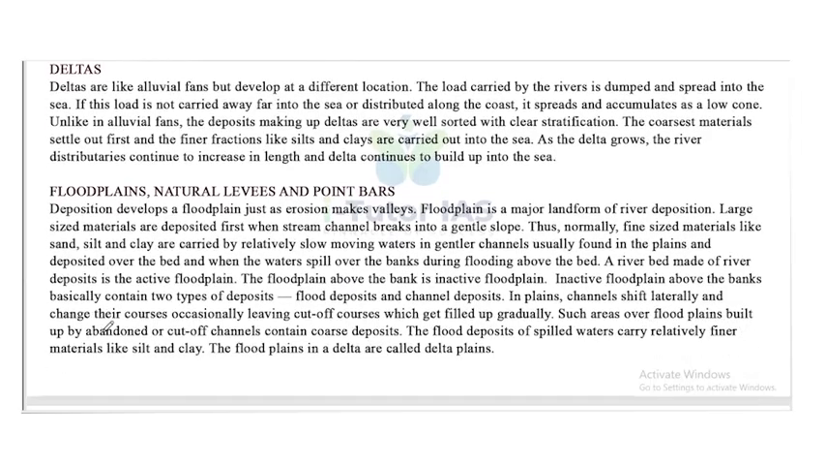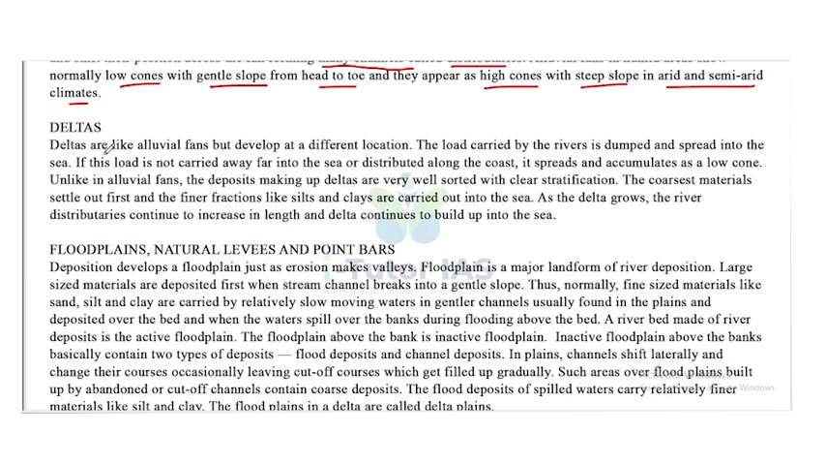Next one, deltas. Deltas are like alluvial fans but develop at a different location. They are mainly developed where the load carried by a river is dumped and spread into the sea. If this load is not carried away far into the sea or distributed along the coast, it spreads and accumulates as a low cone.